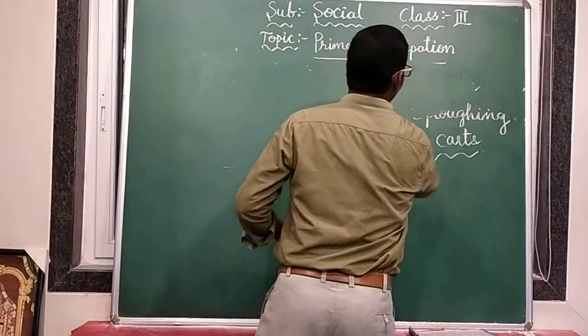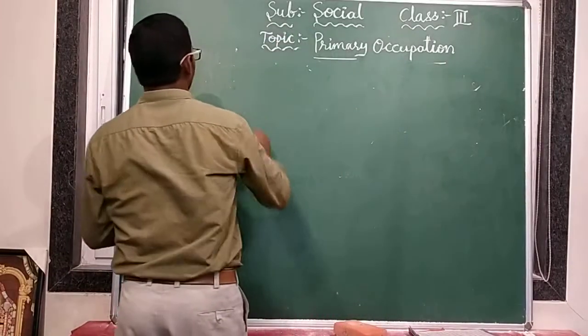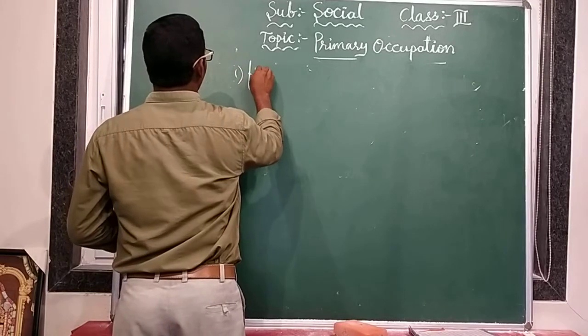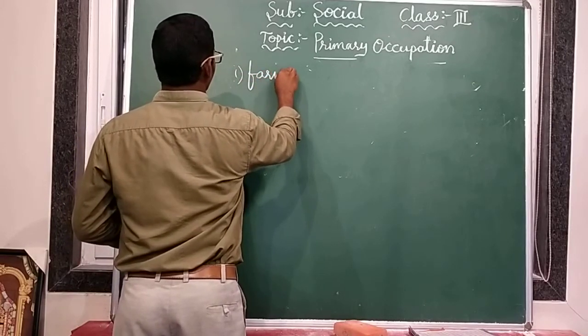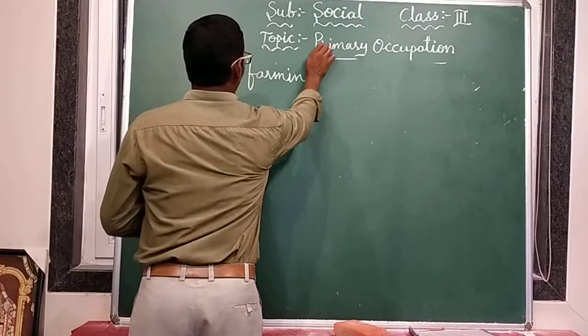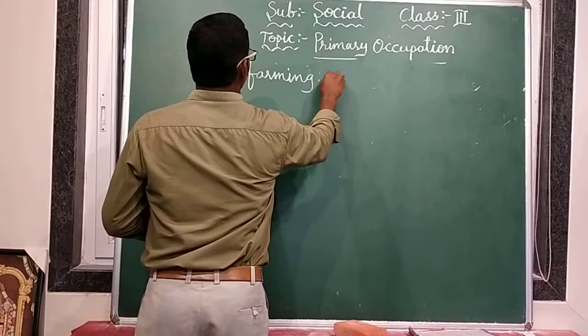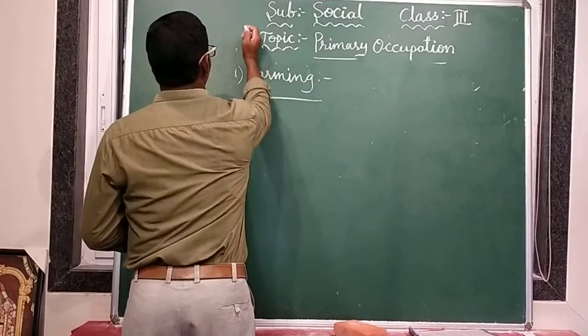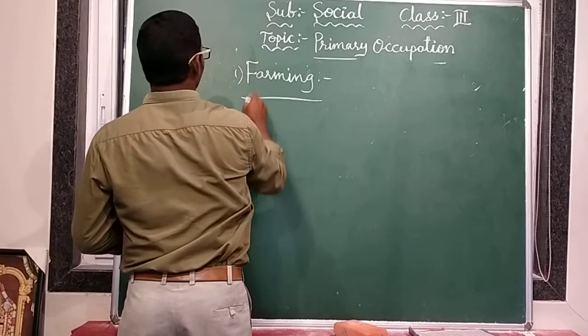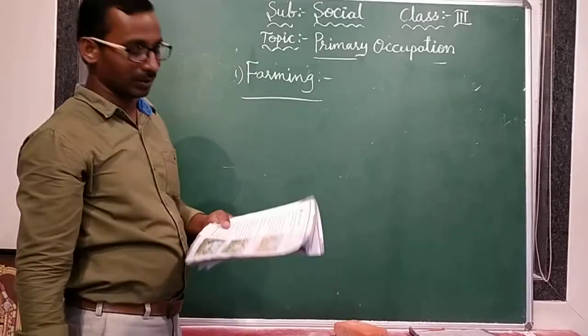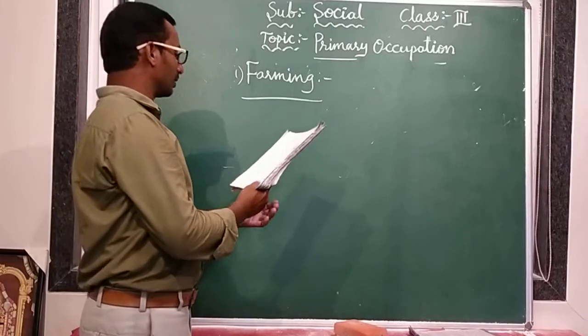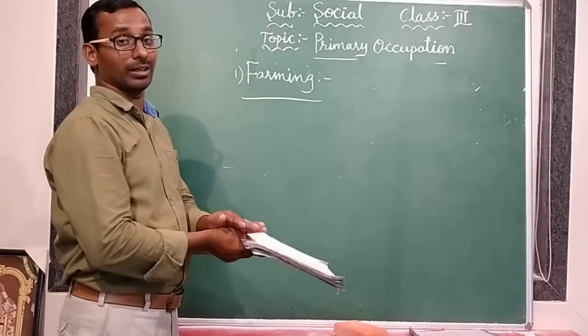Farming work is there. First one, we discussed about farm work. Who is doing this farming? Farmers are doing farm work. That one also called agricultural work. So farm work or agricultural work is main occupation in our country.